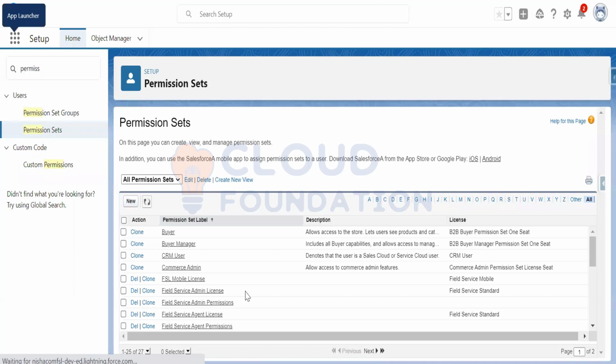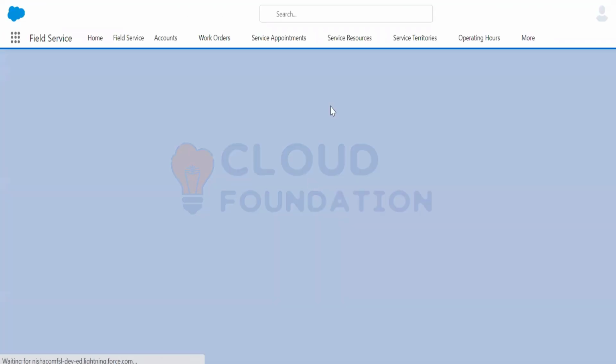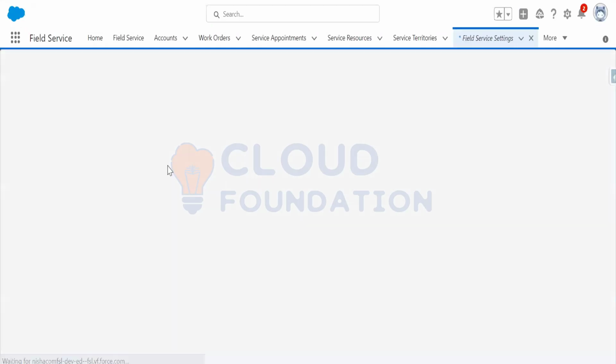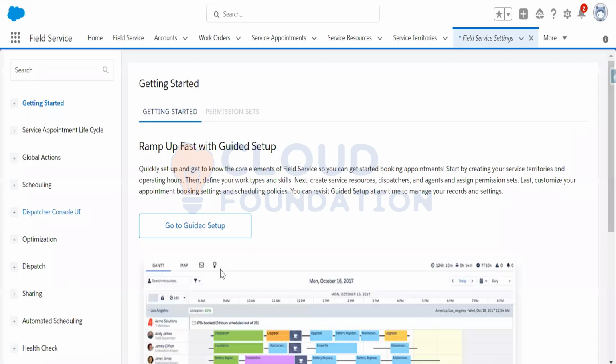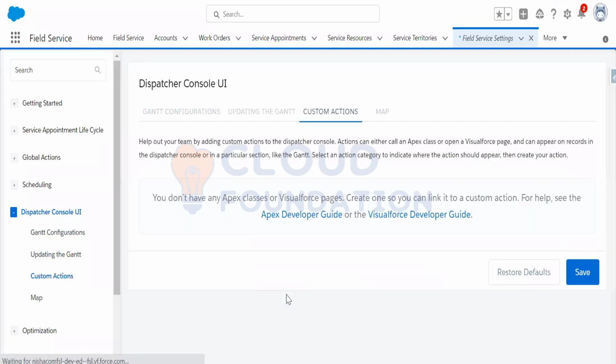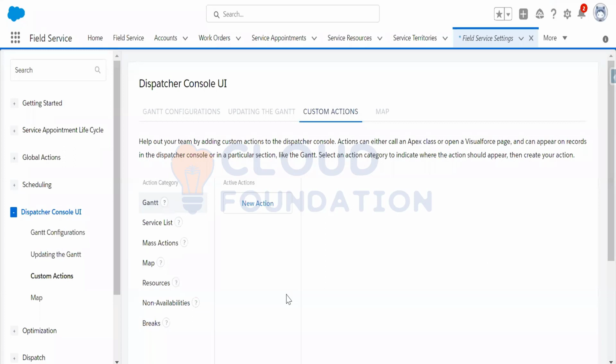In these field service settings, after creating the permissions, giving the permissions, and creating the Apex class, you'll be able to see the dispatcher console UI. Look at this, custom actions are there. Under those custom actions, your Apex class, your actions, will be available. You click on custom actions, and your actions category is there, so you select the Gantt, and my new actions will be available.